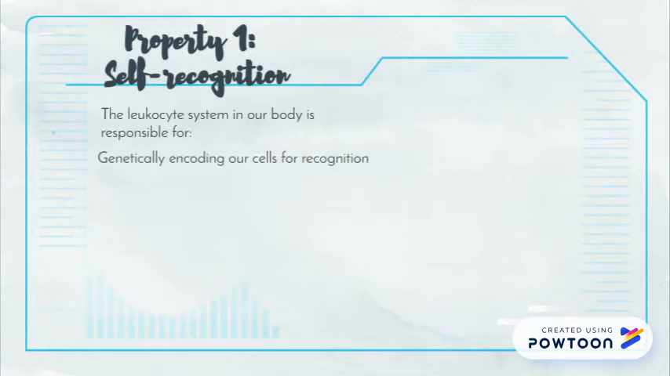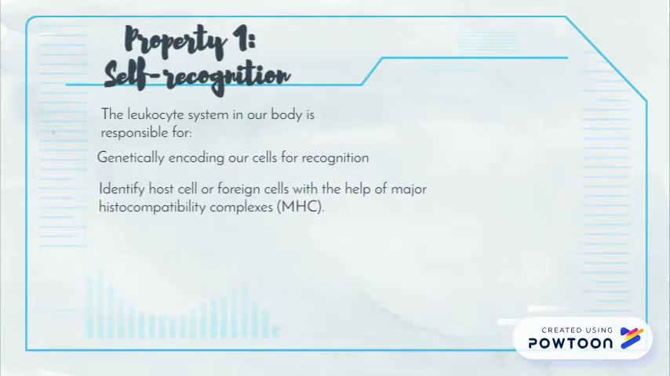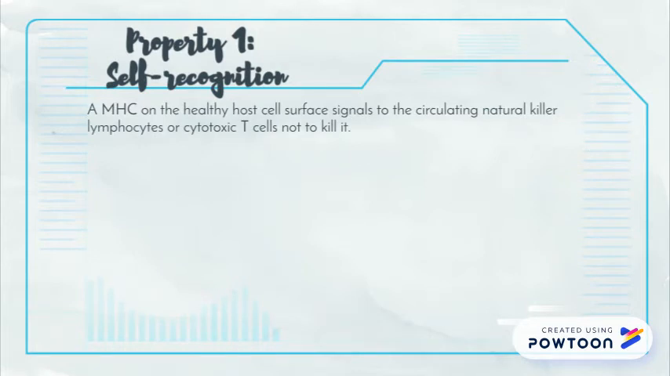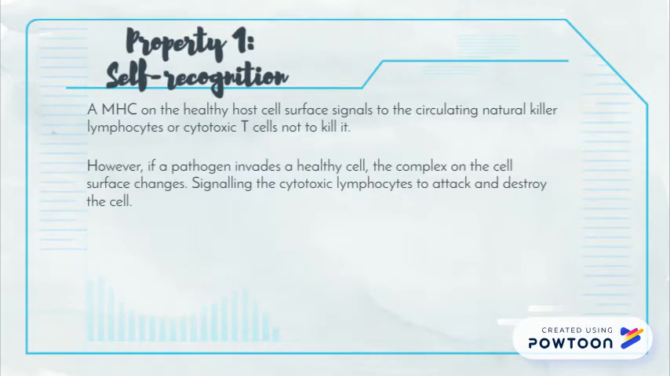The first property of acquired immunity is self-recognition, whereby the human leukocyte system in our body is responsible for genetically encoding our cells, for our immune system to recognize if it's a self cell or a non-self cell. With the help of major histocompatibility complexes, a healthy cell has a complex on the cell surface that signals natural killer lymphocytes or cytotoxic T cells not to kill.